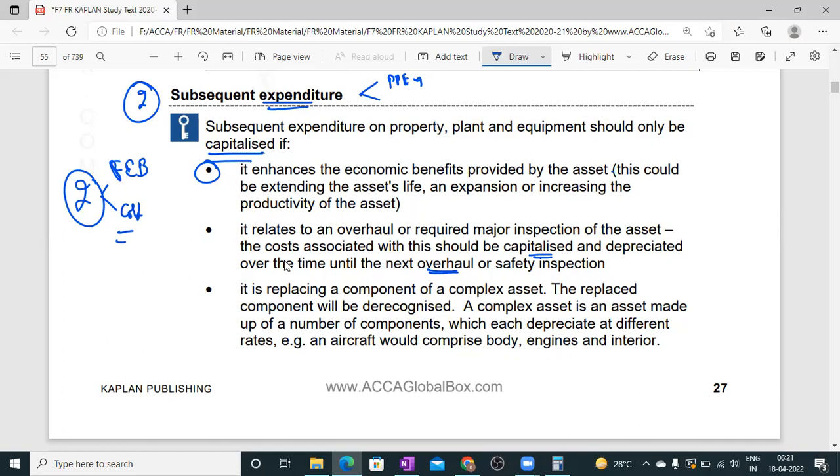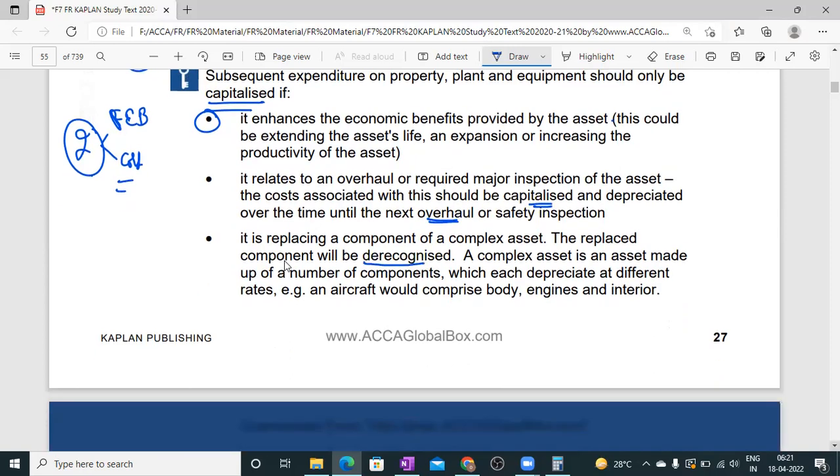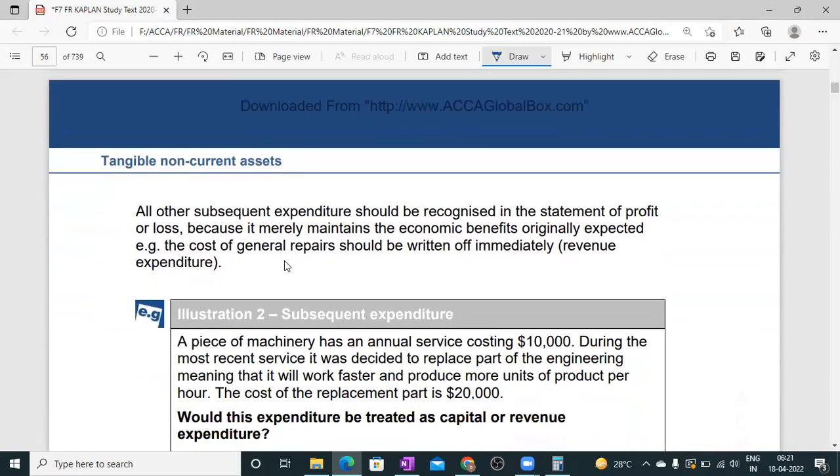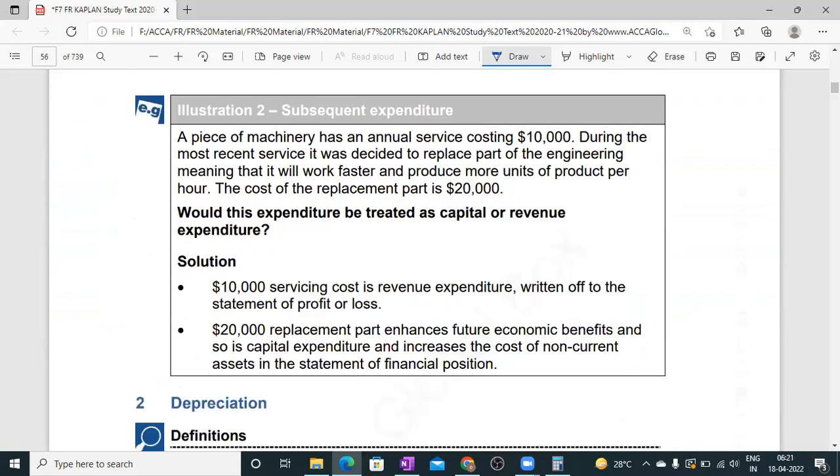And if it is a replacing component of a complex asset, the replaced component will be derecognized, the old asset is derecognized, and the new asset is recognized. All other subsequent expenditure is transferred to the statement of profit and loss, treated as revenue expenditure.